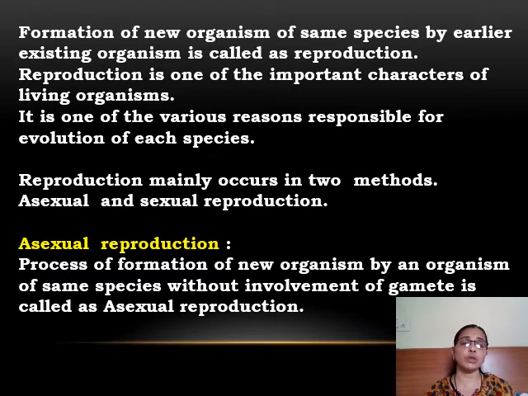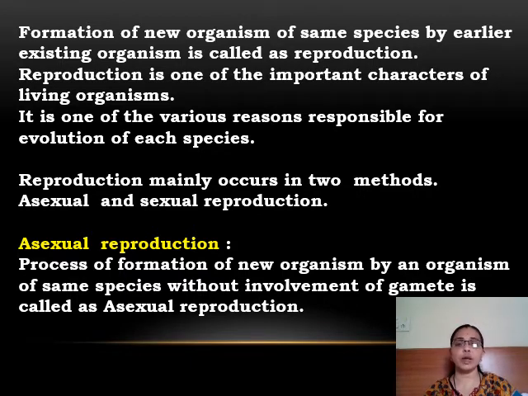Asexual reproduction is the process of formation of a new organism by an organism of the same species without the involvement of gametes. That is called asexual reproduction. We have two types of reproduction, sexual and asexual. In asexual reproduction, only one organism takes part in reproduction. It doesn't require the help of another organism of its type. So there is no involvement of gametes, no involvement of eggs. Only the organism takes part and it produces the same species as itself.